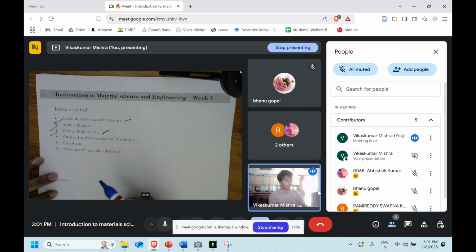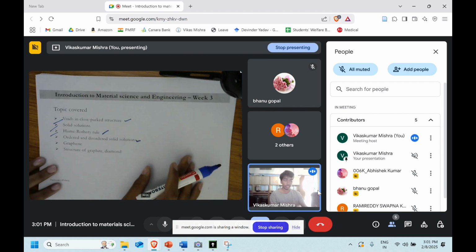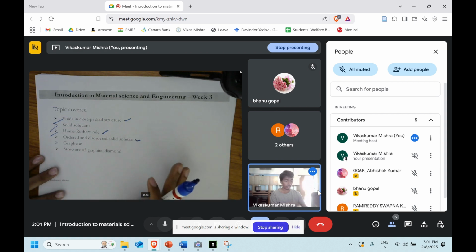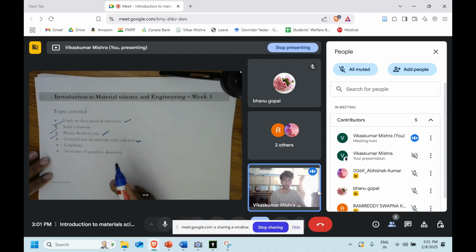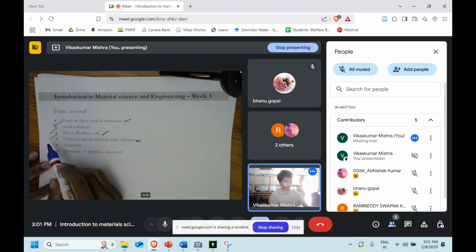And then after that, we talk about the order and disorder in the solid solution, under what condition ordering and disordering can occur. Here we talk about the brass, where we saw that below 460 degrees Celsius there is orderedness, but above that temperature the structure is converting to disorder, and that is leading to the formation of the body-centered cubic structure, BCC.